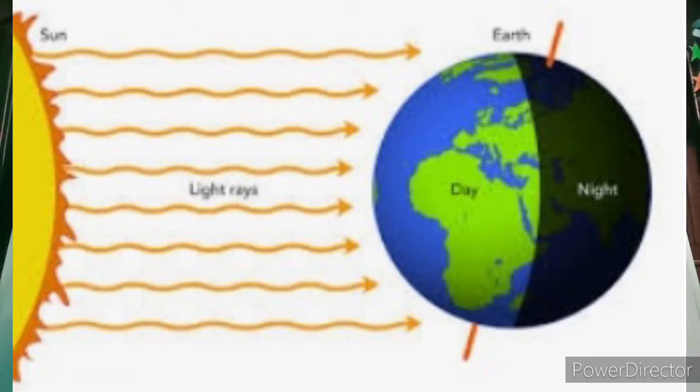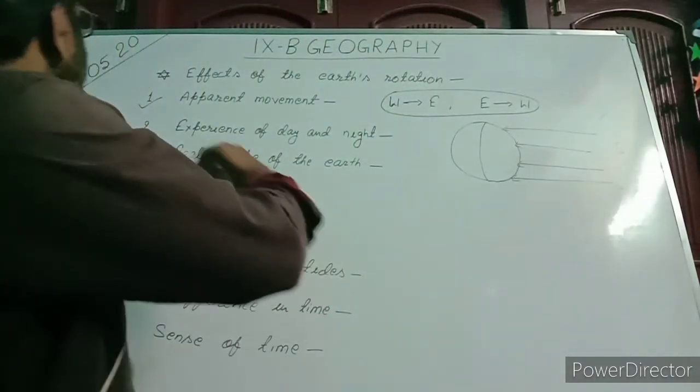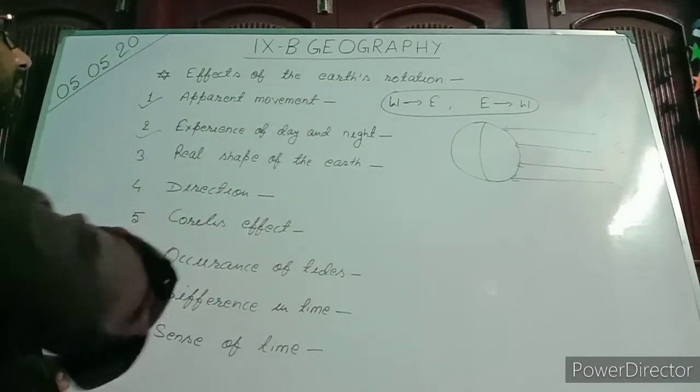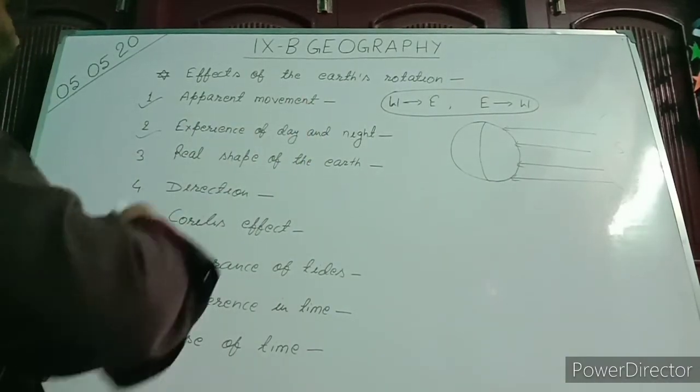So overall, the part of the earth that experiences sunlight will have day, and the remaining half part will experience night. Again, this part will go in front of the sun, then there will be day, and this will come into dark, there will be night. This was the second effect, experience of day and night.